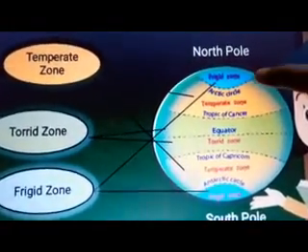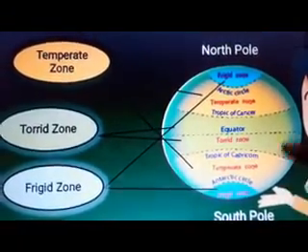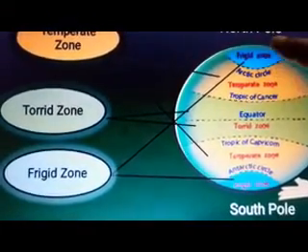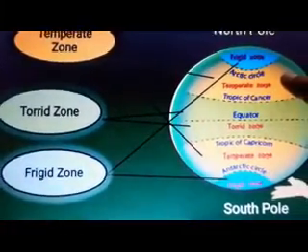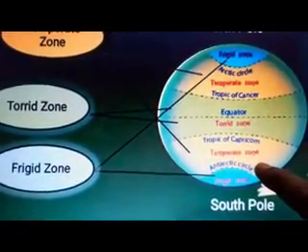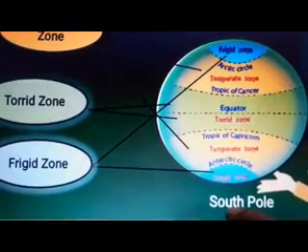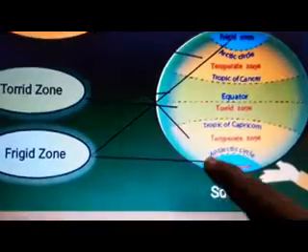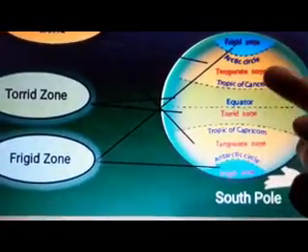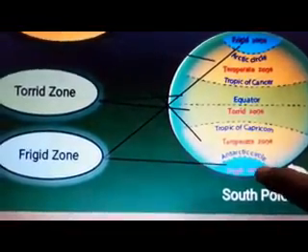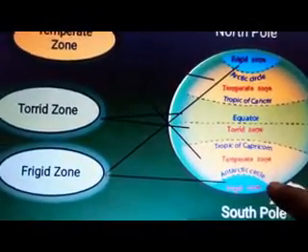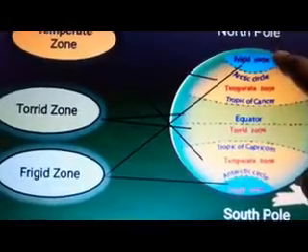The area lying near the poles, that is between the Arctic Circle and the North Pole in the northern hemisphere, and between the Antarctic Circle and the South Pole in the southern hemisphere. This is northern hemisphere, this is southern hemisphere. They have a very cold climate and so are known as the frigid zone.